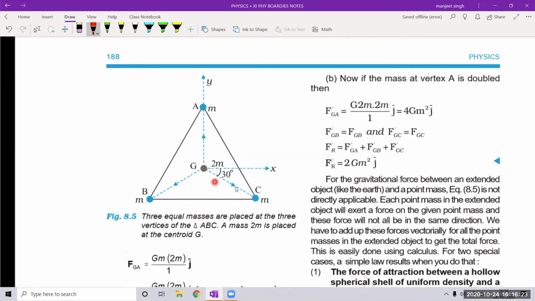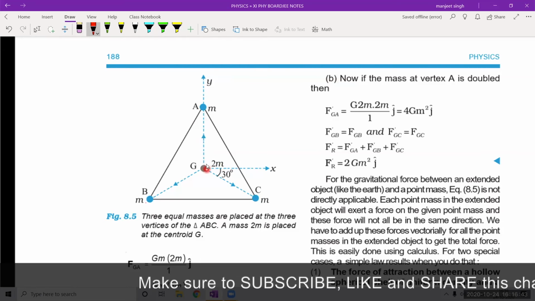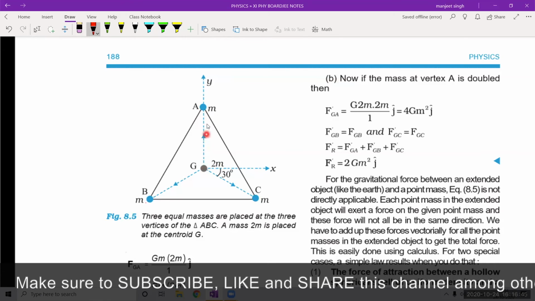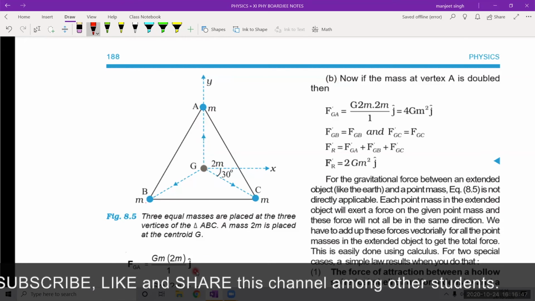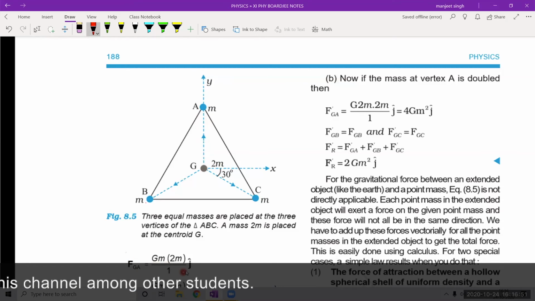So let us find the force on this centroid mass 2m by any of the masses, suppose from A. So you see mass m will attract this 2m mass. So the direction is this. So force is in this direction and its unit vector is shown as j. So the force on G by A is attractive, and the unit vector j is used to show the y direction.